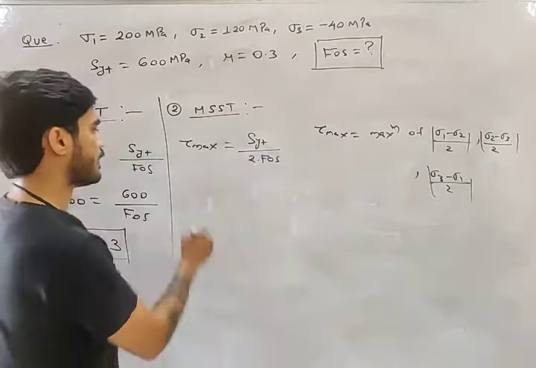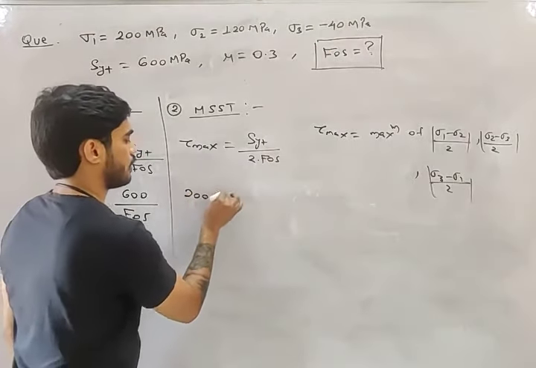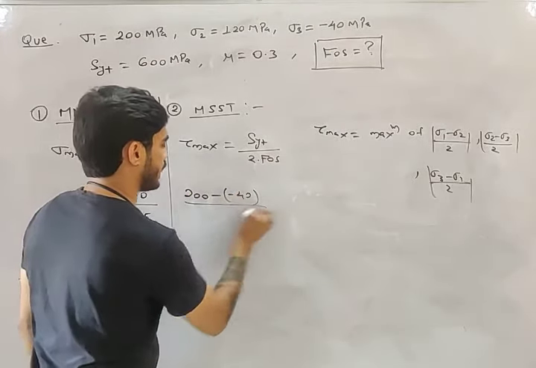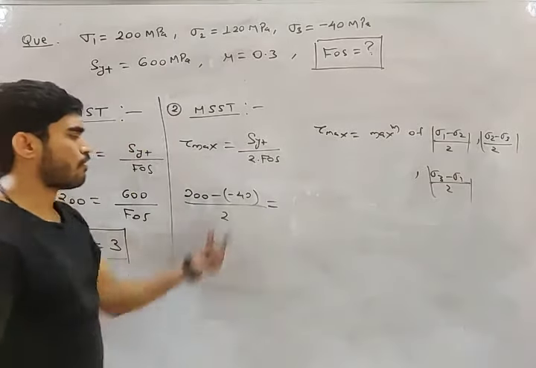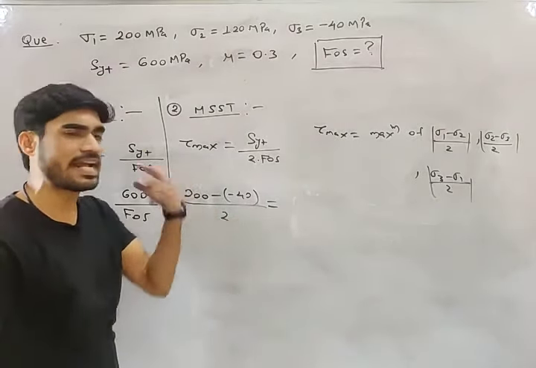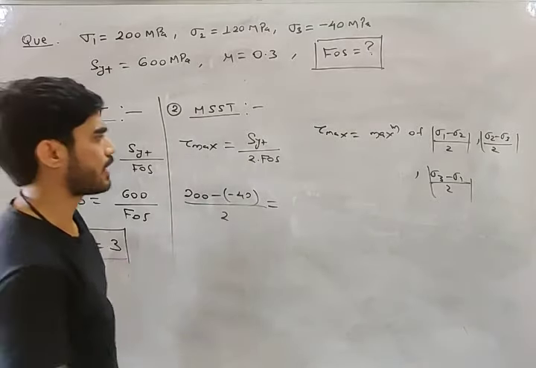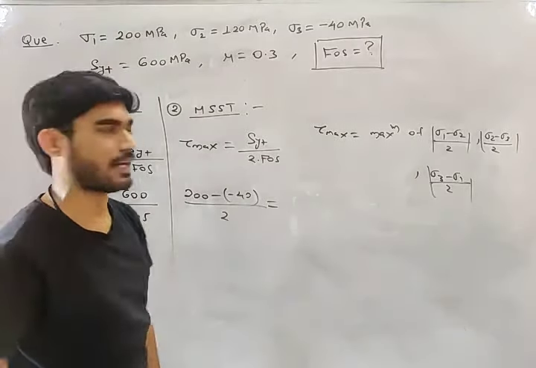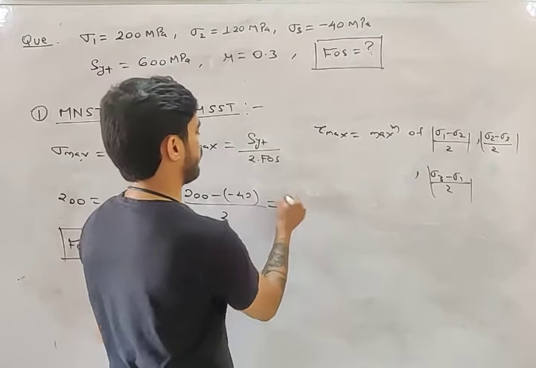That will be maximum. So it will be like this: 200 minus minus 40 divided by 2. Minus 40 minus 200, you can write it like that also because the sign doesn't matter. The sign doesn't matter, okay? Factor of safety is not going to be negative. So what will be SYT, my friends?